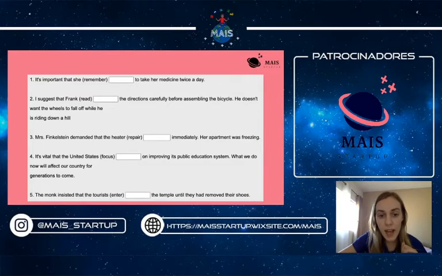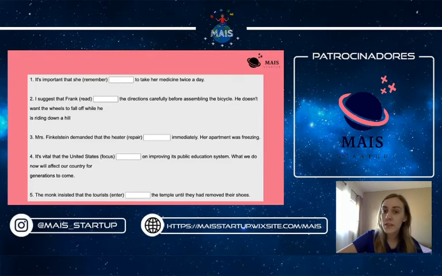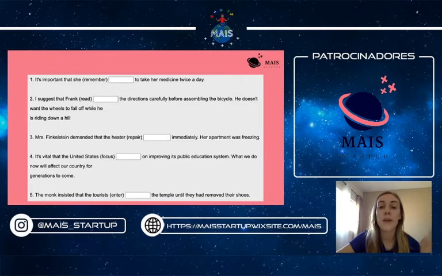Second one: I suggest that Frank the directions carefully. As before, Frank would be the pronoun he. However, in the subjunctive, we do not add the s at the end of the verb. So we're going to have Frank read the directions. Not s at the end, just repeat, like copy and paste the verb.